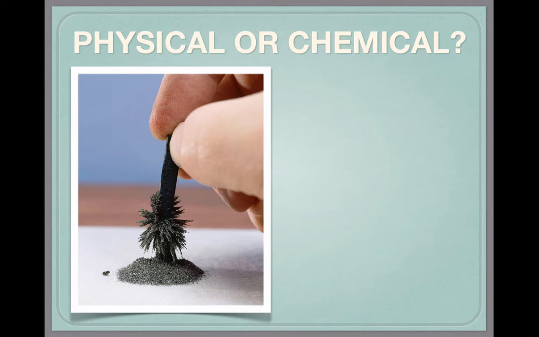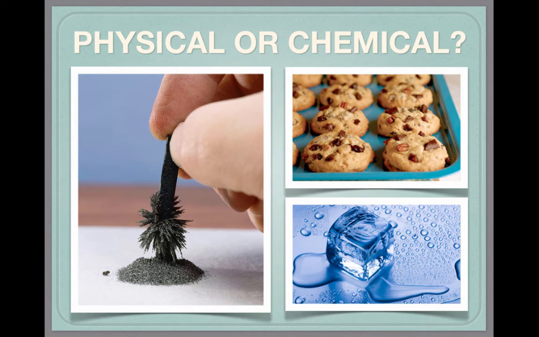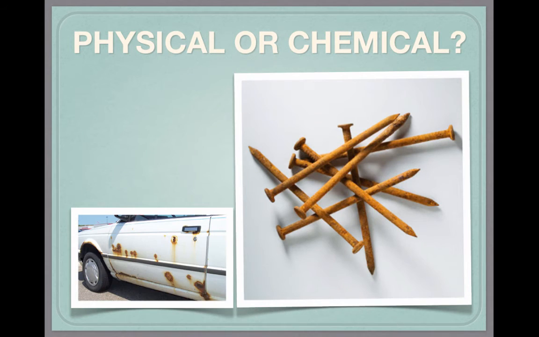Now let's go through some examples. Is this a physical or a chemical change? If you guessed physical, then you are correct. Baking cookies, physical or chemical? Chemical change. An ice cube melting? A physical change. How about rust that forms on metal? Chemical change.